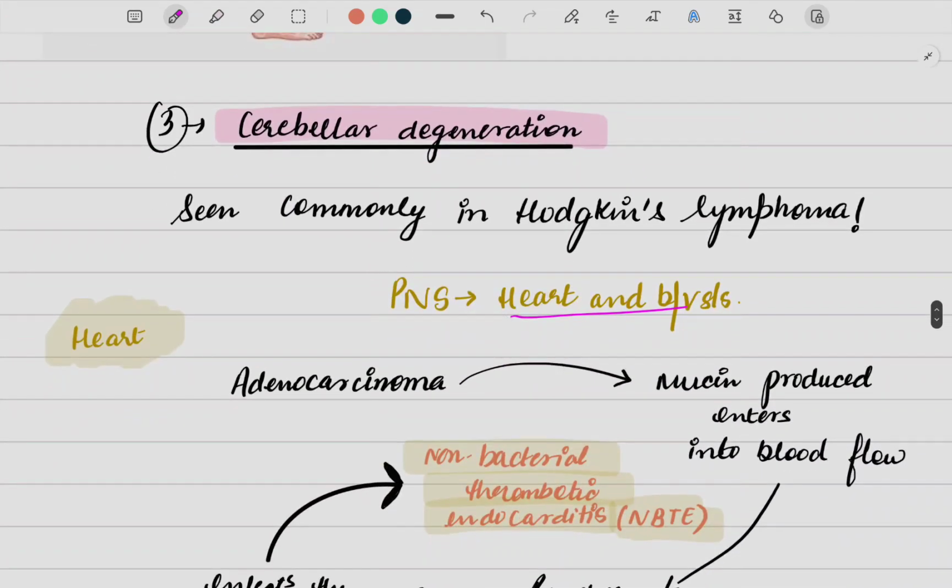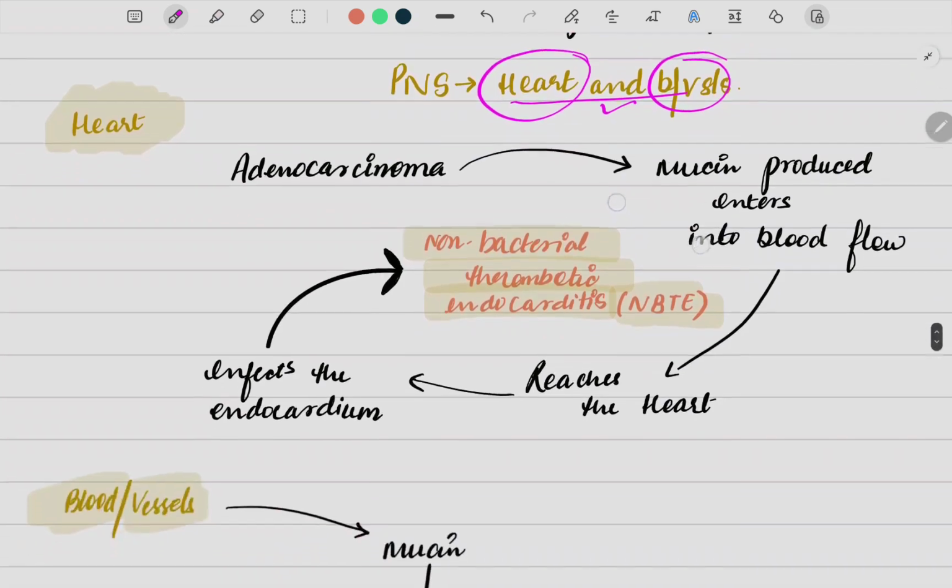Lastly, it is the cerebellar degeneration which is seen, and this is commonly seen in Hodgkin's lymphoma. So this was about the PNS of your nerves and the muscles. Now we talk about the PNS of heart and blood vessels, like the paraneoplastic syndromes which are seen in the heart and the blood vessels. First we'll talk about the heart.